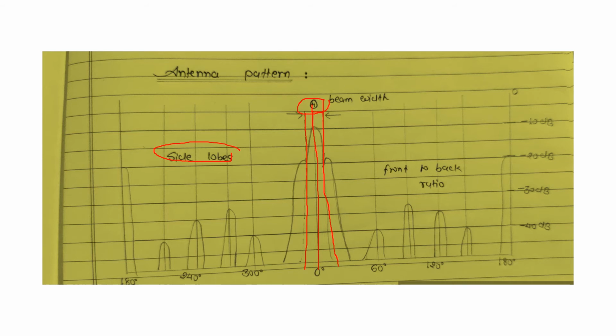This distance is called the beam width, and these are the side lobes and the main lobe. That means the main lobe is high and side lobes are there. Now another parameter is the front to back ratio. What is the front to back ratio?